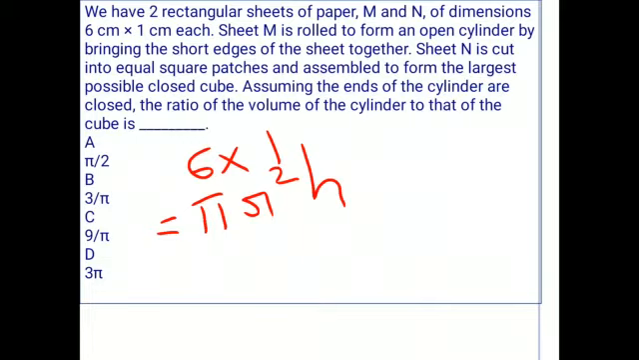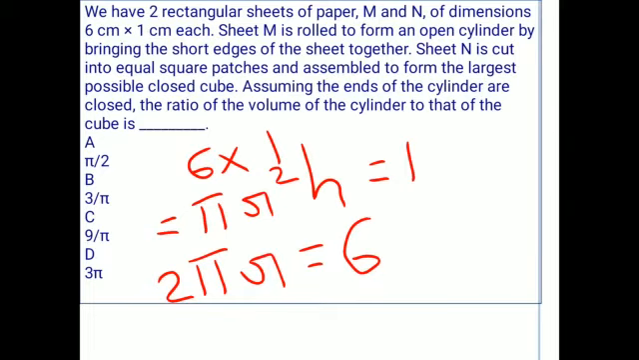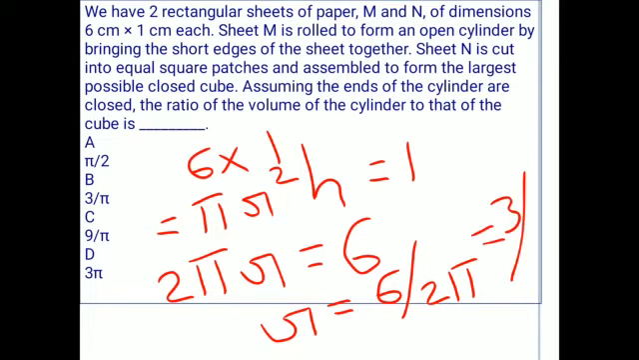From the given question, h is equal to 1 and we don't know the value of r. So for finding the value of r, we will use the circumference of the cylinder. The circumference formula is 2 pi r, and from the given question the dimension is 6 centimeters. So 2 pi r is equal to 6. Now from this the r value is 6 by 2 pi, that is equal to 3 by pi. So now we have the value of r and the value of h.